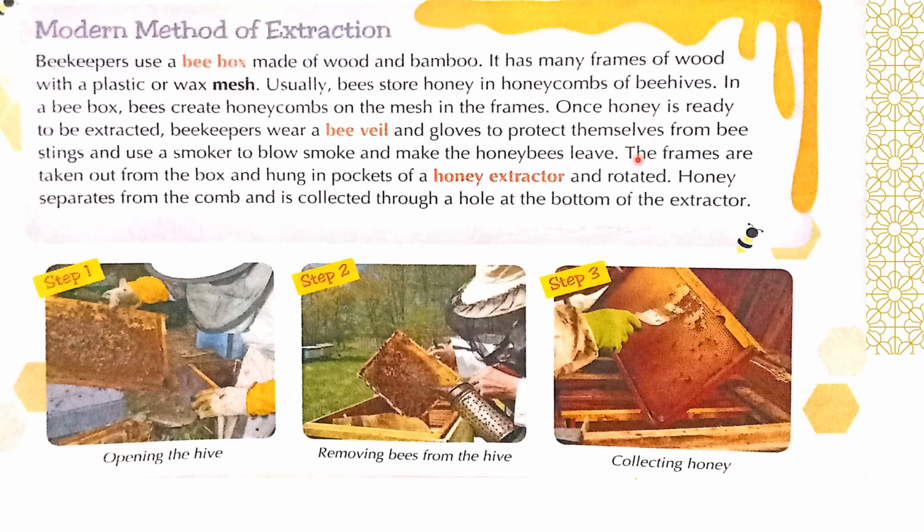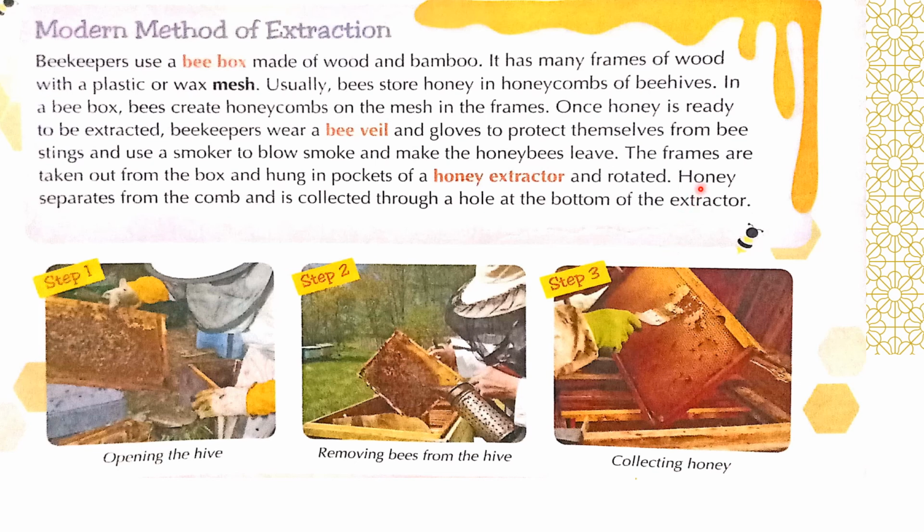Got it? The frames are taken out from the box and hung in pockets of a honey extractor and rotated. So these are taken out from the box, and they hang them and rotate them. Honey separates from the comb and is collected through a hole at the bottom of the extractor. So here they have a hole, and from there the honey is collected.